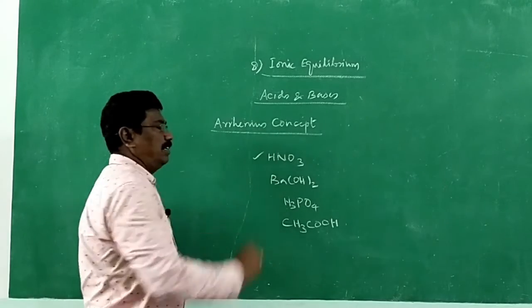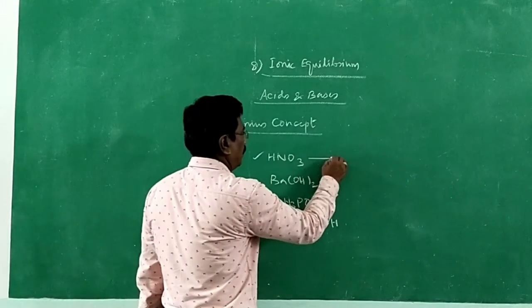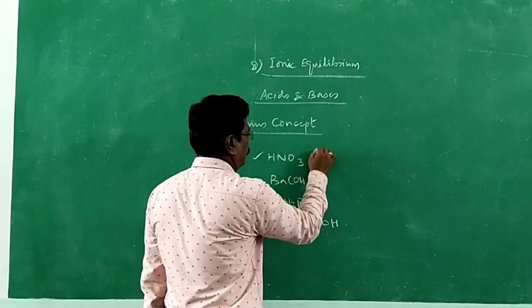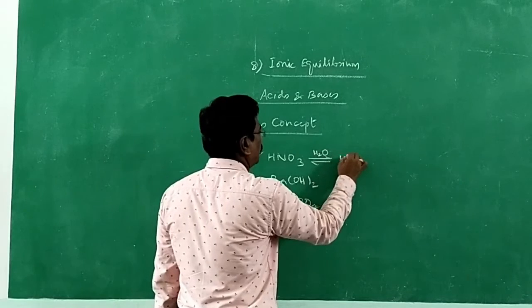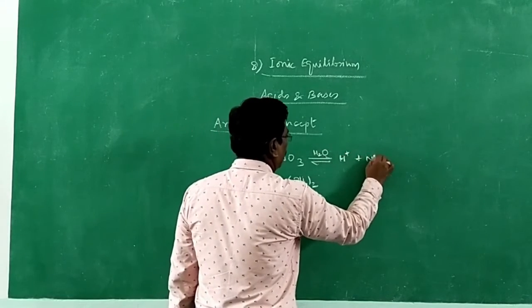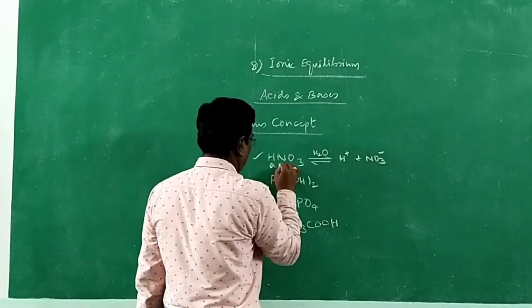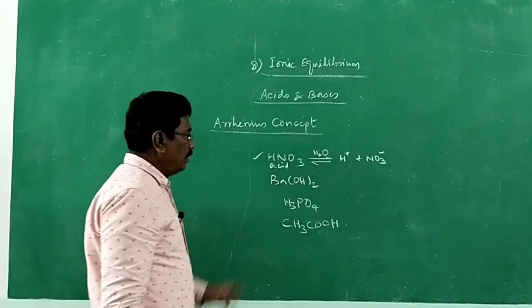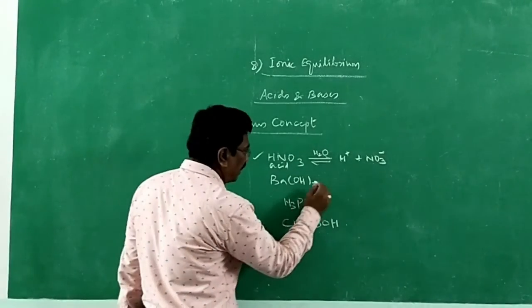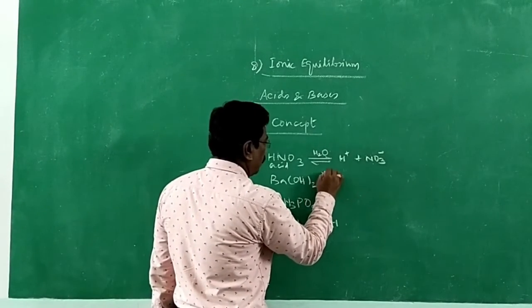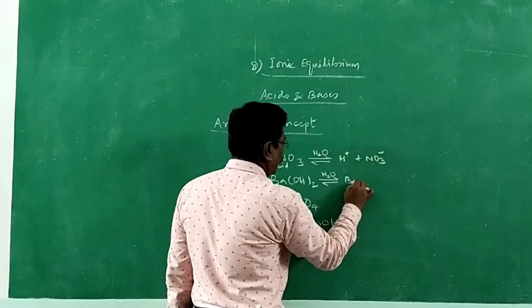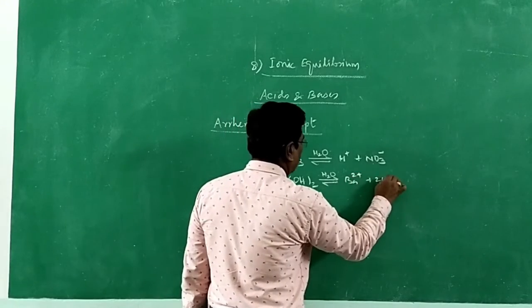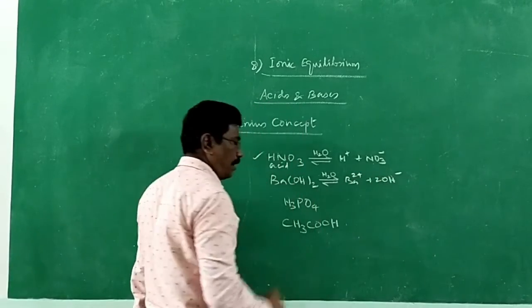What about nitric acid? Nitric acid in water ionizes to give H plus ion and NO3 minus ion. Therefore, it is an acid, according to Arrhenius. Then what about barium hydroxide? Since it contains hydroxide ion, in aqueous solution it dissociates to give barium ion and 2 hydroxide ions.